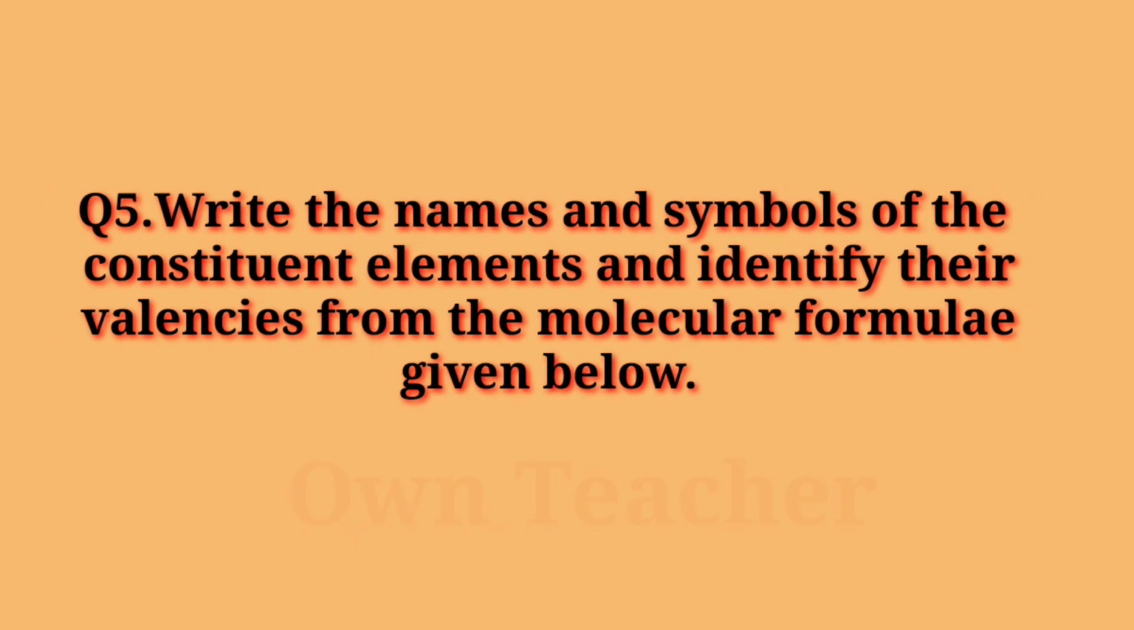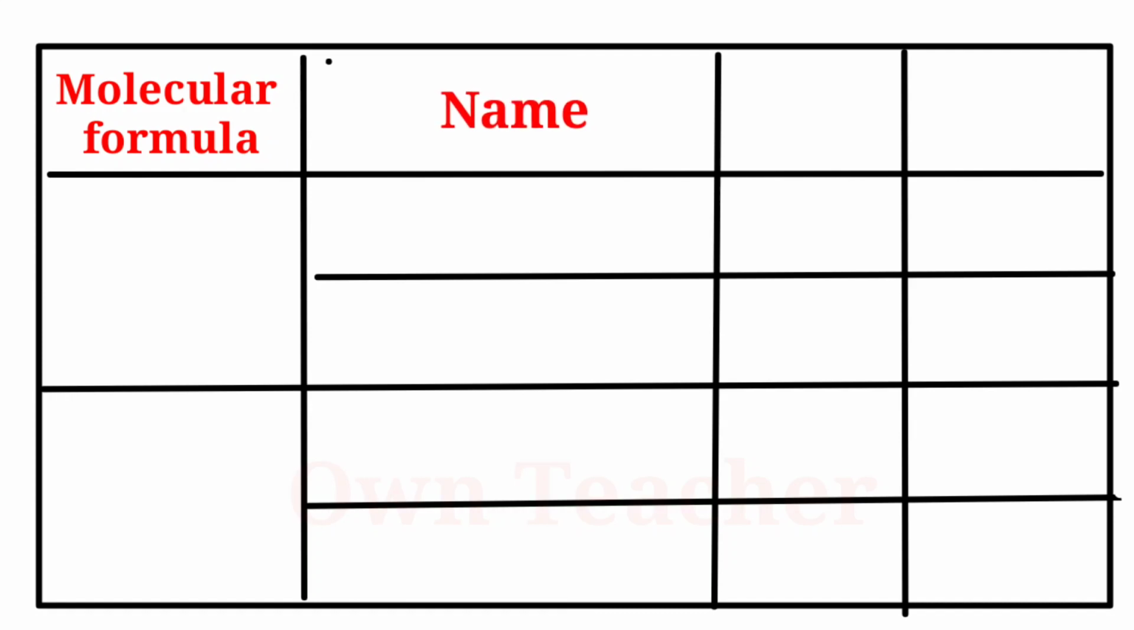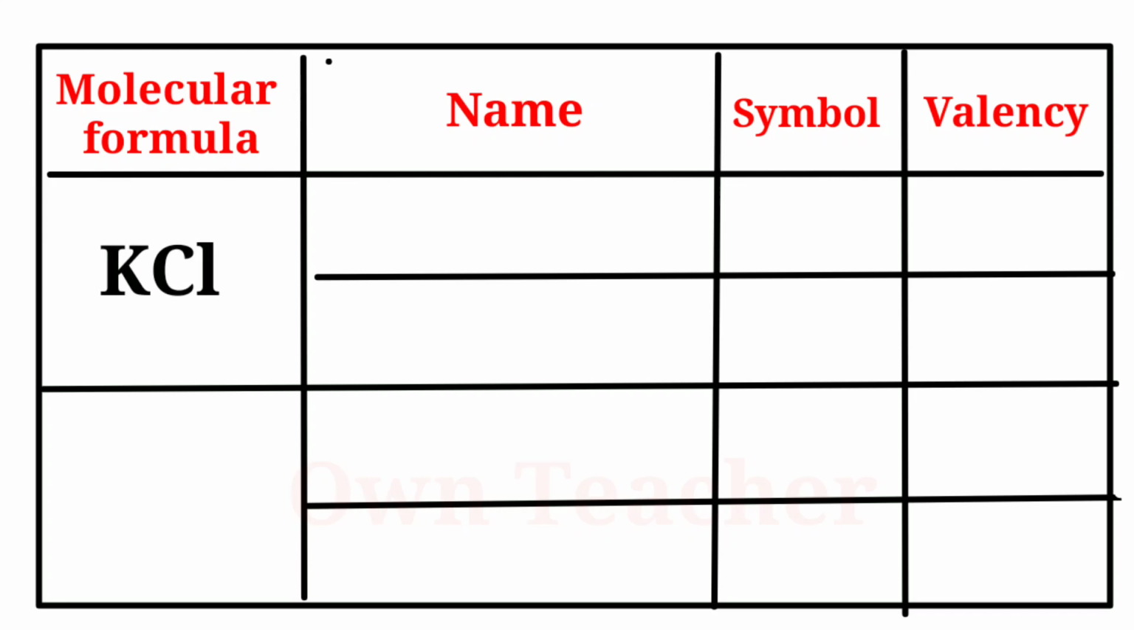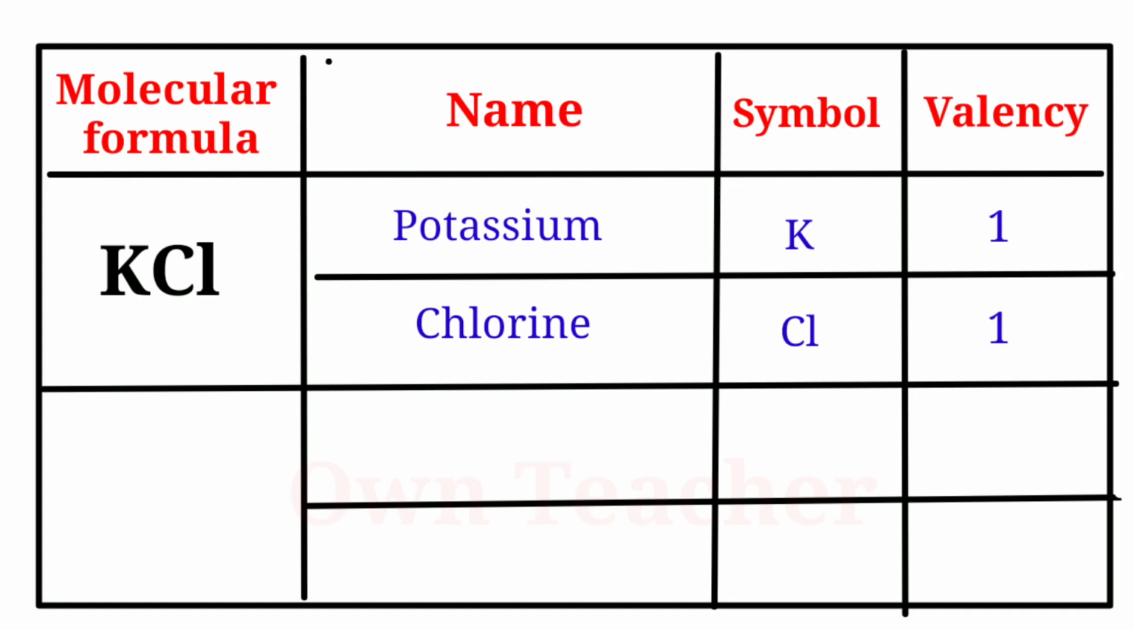Question 5. Write the names and symbols of the constituent elements and identify their valencies from the molecular formulae given below. Molecular formula, name, symbol and valency. Molecular formula is KCl. Its name: potassium and chlorine. Symbol: K and Cl. Its valency 1, chlorine also 1.